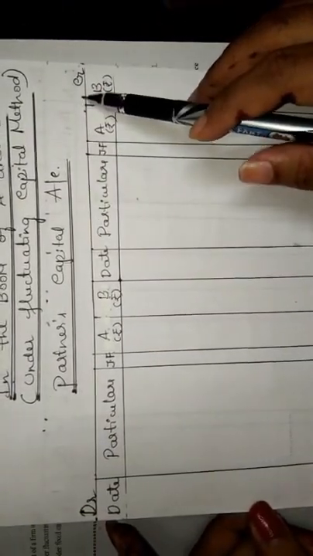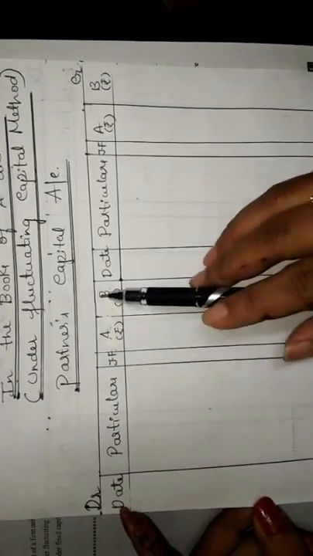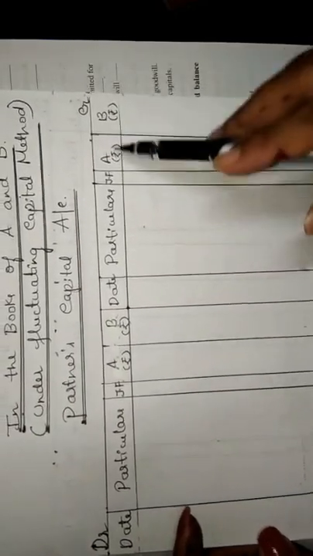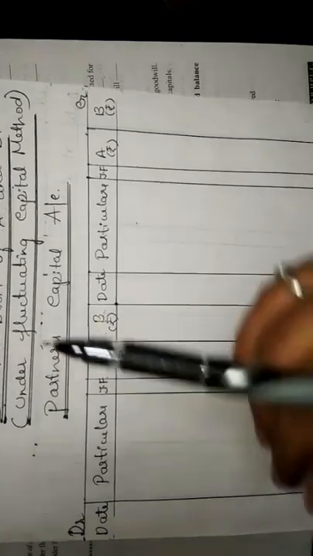So date, debit and credit, you have to take down on both sides. Next, date, particulars, JF, A and B are the partners, and below that you write rupees. Again date, particulars, JF, A and B, and below that rupees. Okay. So dear students, in this partners' capital account, debit means all the expenses and the losses.